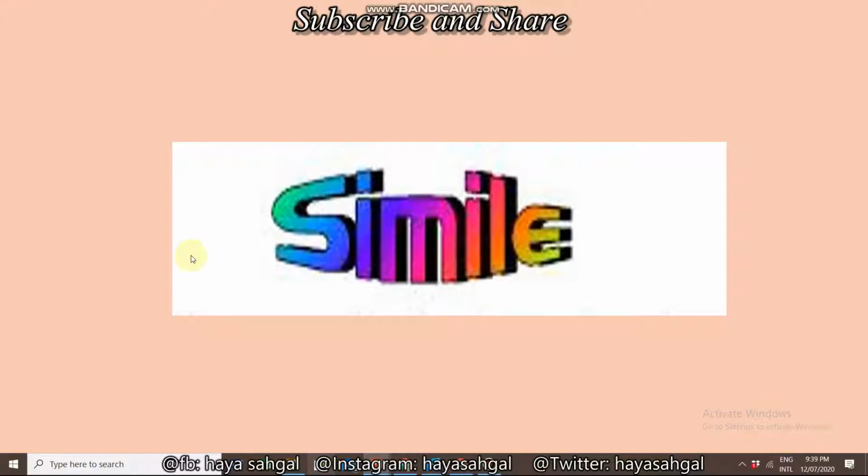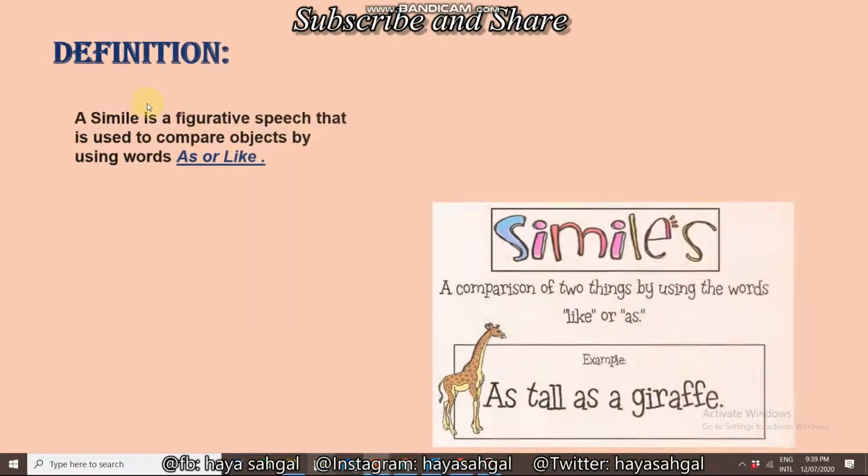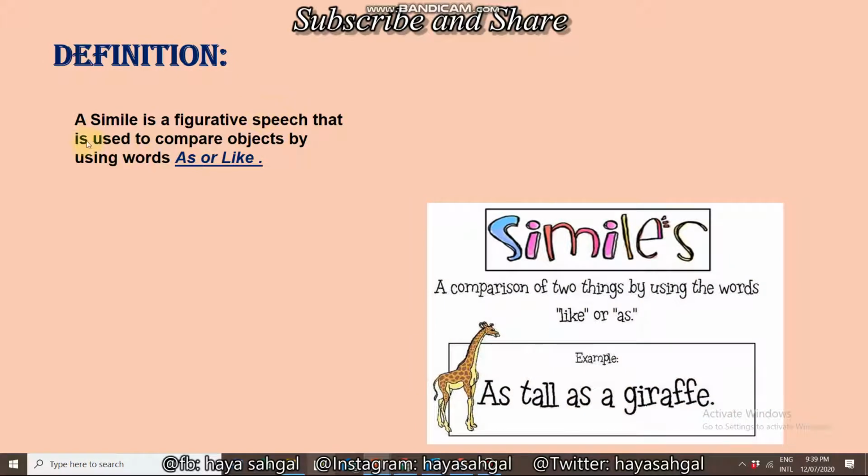So we will start with simile. A simile is a figurative speech that is used to compare objects by using words as or like. Actually, it's a comparison of two things. For example, as tall as a giraffe.